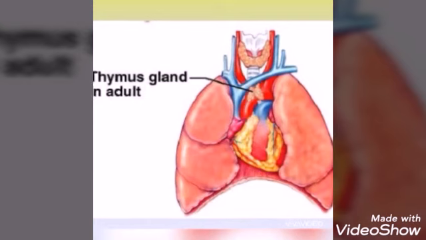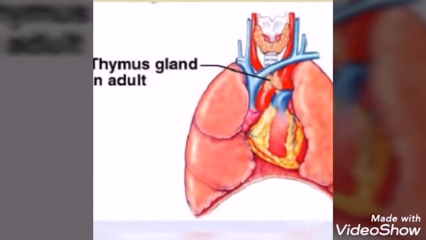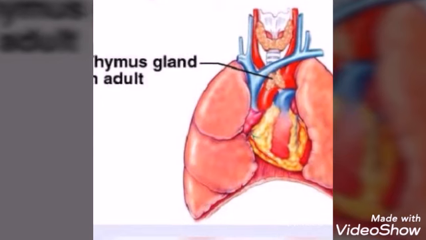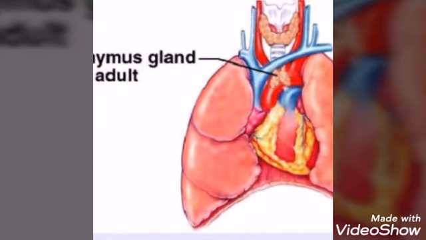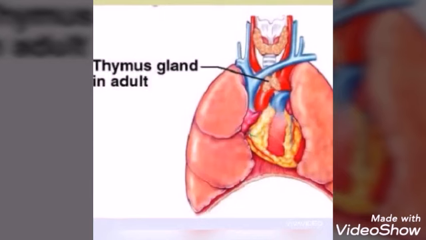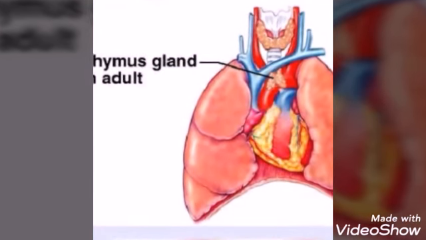Next one, functions of thymosin. It has a stimulatory effect on the immune function. It stimulates production of T cells, T helper cells producing antibodies. It stimulates the production and differentiation of lymphocytes.